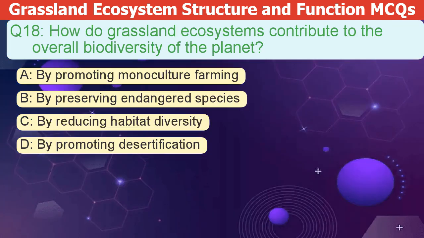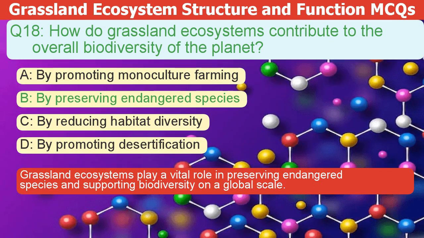How do grassland ecosystems contribute to the overall biodiversity of the planet? A. By promoting monoculture farming. B. By preserving endangered species. C. By reducing habitat diversity. D. By promoting desertification. The correct answer is B. Grassland ecosystems play a vital role in preserving endangered species and supporting biodiversity on a global scale.